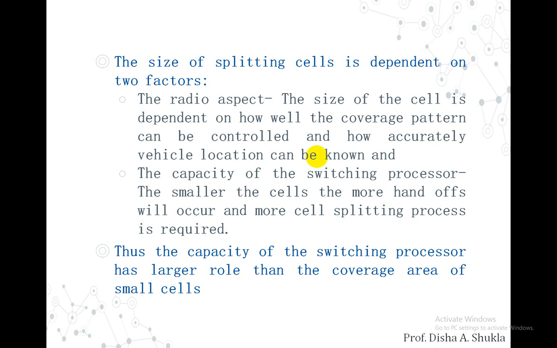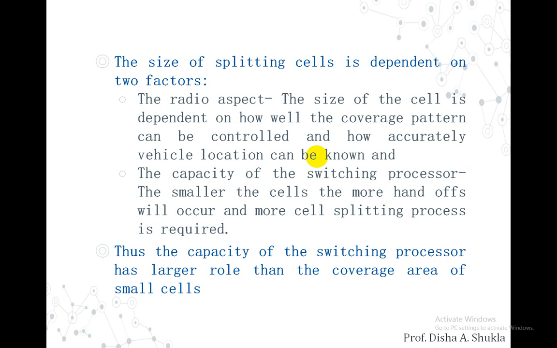That is, when we divide a particular cell into smaller cells, the size of those cells will be dependent on the coverage pattern. The base station's coverage area will be the factor that decides it, and how accurately a vehicle location can be known, that is how easily we can know the location of the vehicles that will be moving in that particular cell.